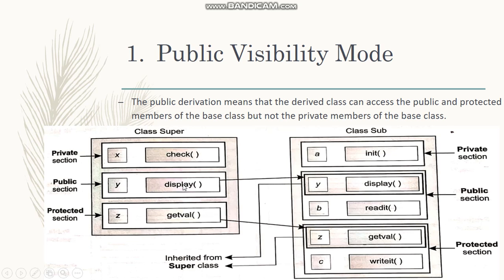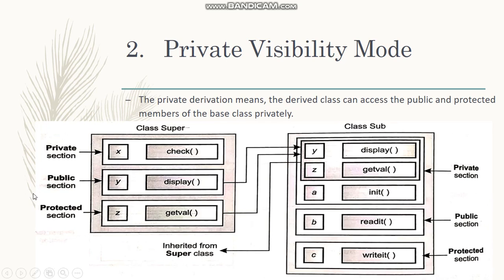section. That is, display, which is in the public section of the superclass, would be inherited into the public section of the subclass, and protected has getwell as its member function, so it would be accessible from the protected section of the subclass. So these are the two member functions which would be derived from the superclass, as written over here. So when we write public as the visibility mode for the superclass, this is how it will work.